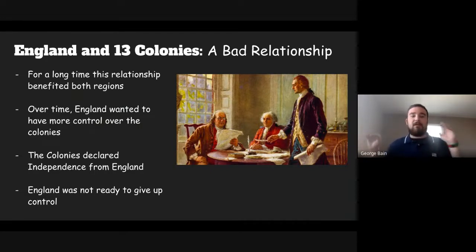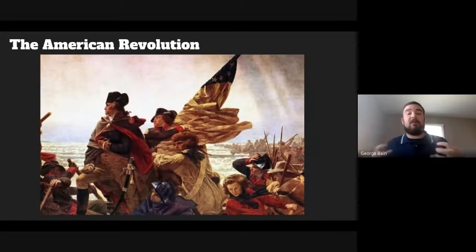Okay, now the 13 colonies wanted to become independent. England wanted to control them. Okay, so here we see that there's going to be some conflict that's starting to build. Okay, and the name of this conflict that comes up is the American Revolution.